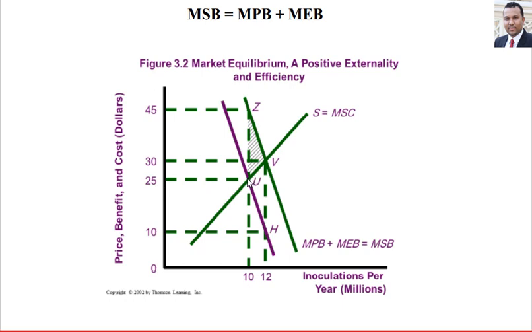What about the new curve? With the new curve, we talk about a positive externality.